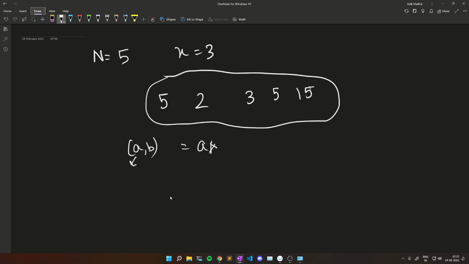Let's say A is smaller than or equal to B, so A into X must be B. So A into X has to be equal to B.